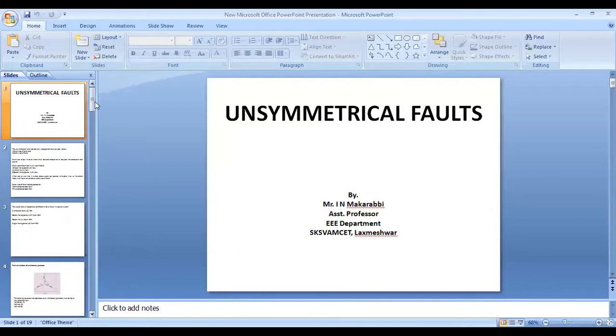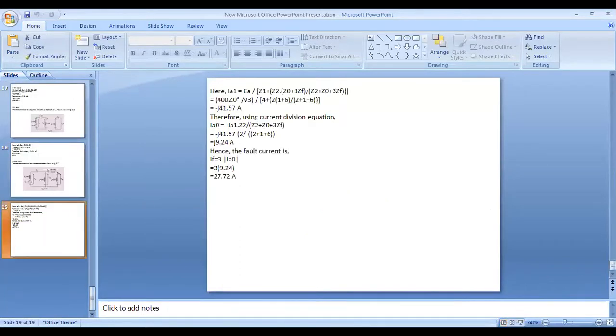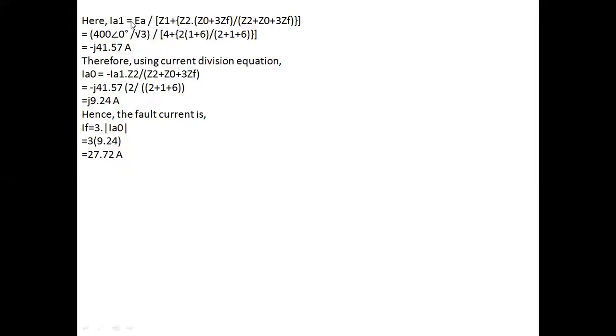So I can get the value of I1, which equals EA divided by Z1 plus Z2 in parallel with Z0 plus 3ZF, that is Z2 into Z0 plus 3ZF divided by Z2 plus Z0 plus 3ZF. After substituting Z1, Z2, Z0, I'll get I1 as minus j41.57 ampere.